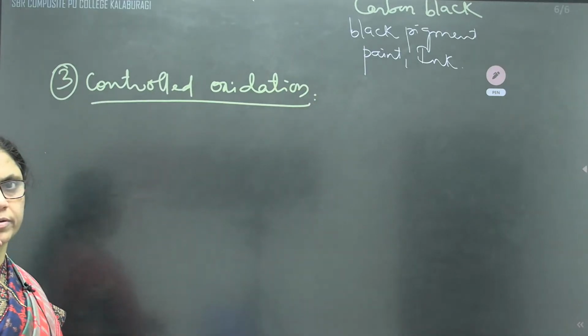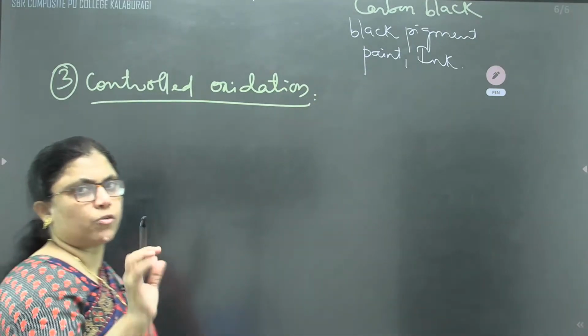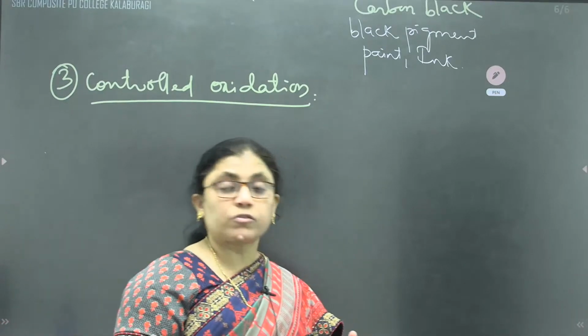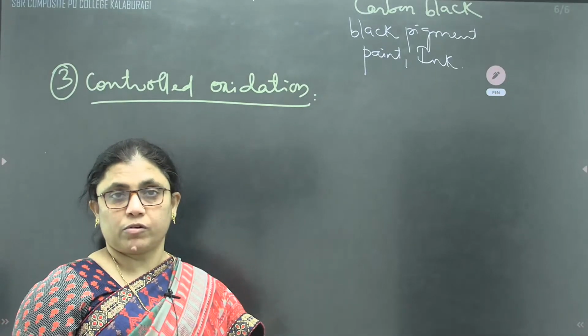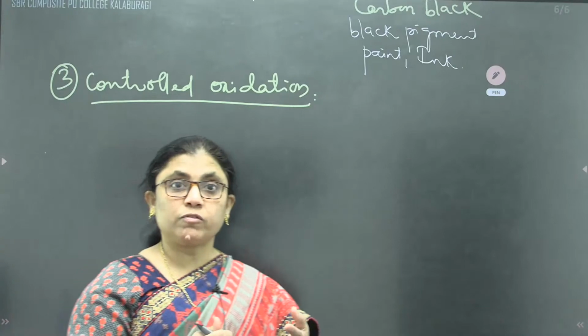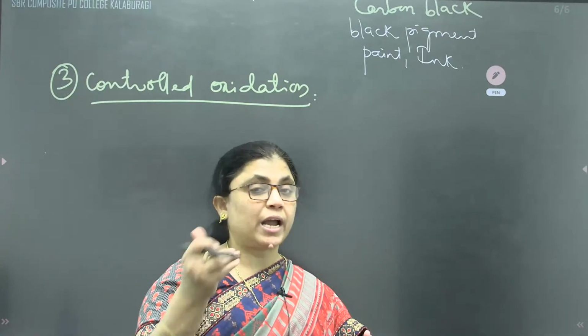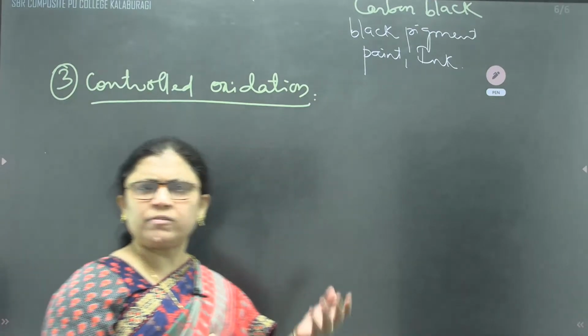Alkane undergoes oxidation by using different oxidizing agents. We can use oxide of molybdenum as an oxidizing agent. Even we can use copper, because removal of hydrogen and addition of oxygen is also called oxidation.